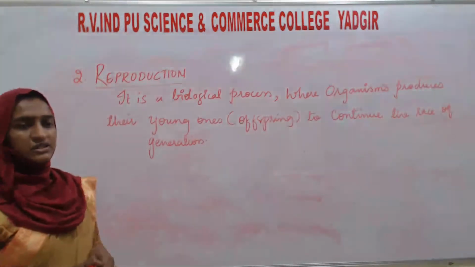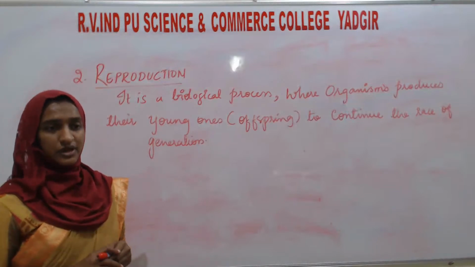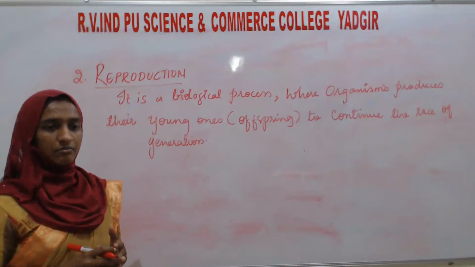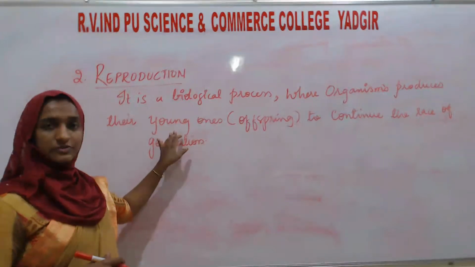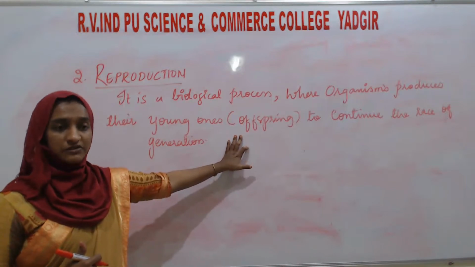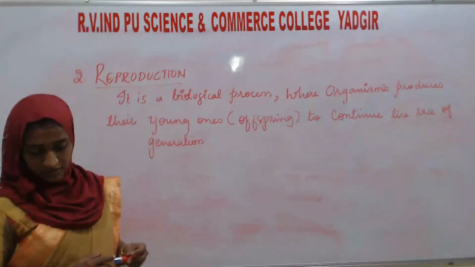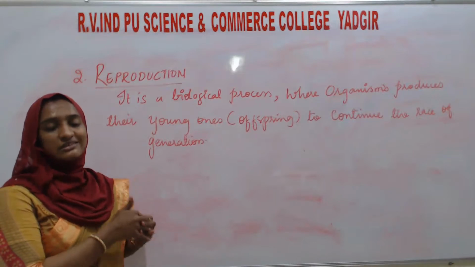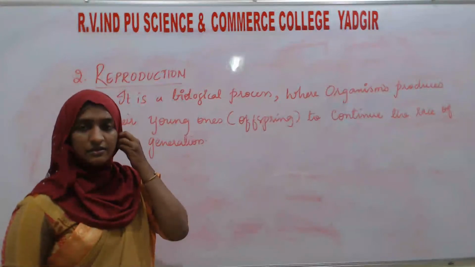Here, as you had already studied, what do you mean by reproduction? It is one of the biological processes where the organism, either unicellular or multicellular, produces young ones. Young ones means their children, their offspring. For what reason are they undergoing the reproduction process? To continue the race of generation. So this is about reproduction. In the next class, we will see in detail whether reproduction is the defining property or not.